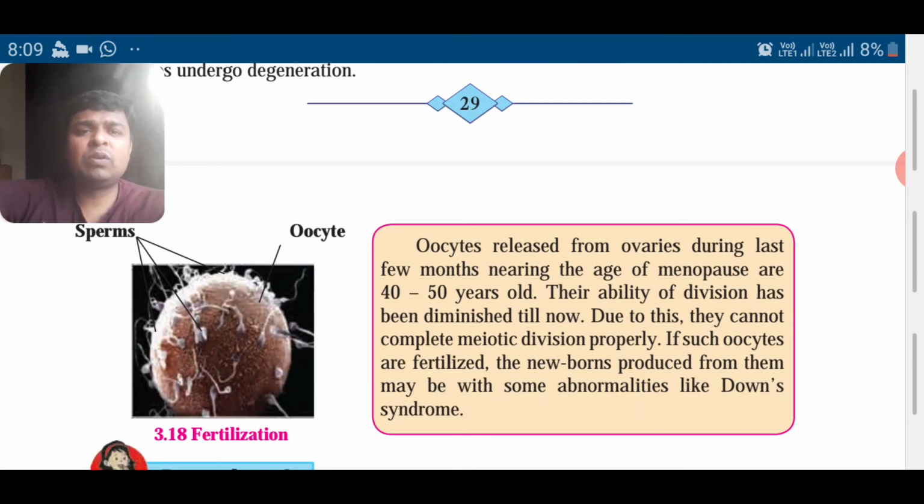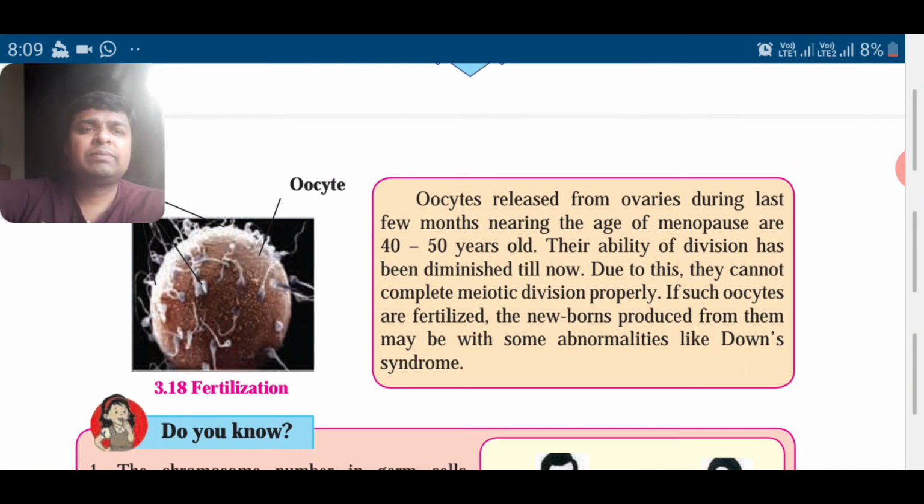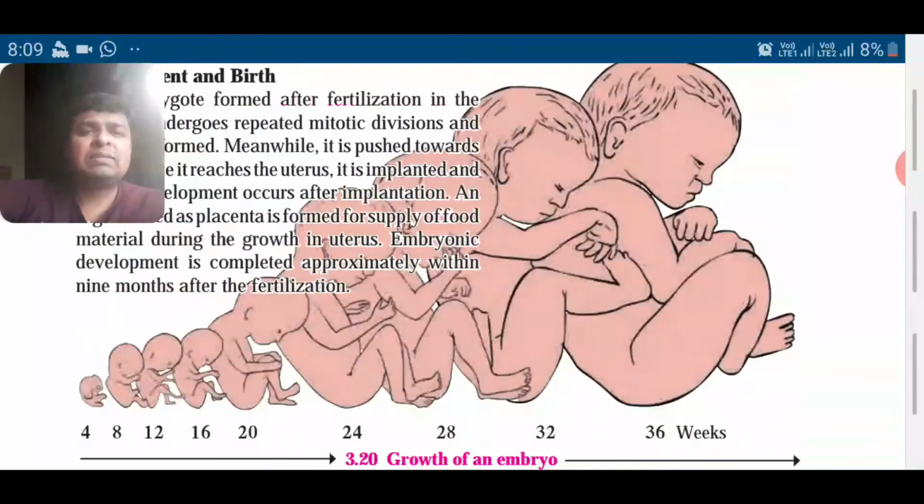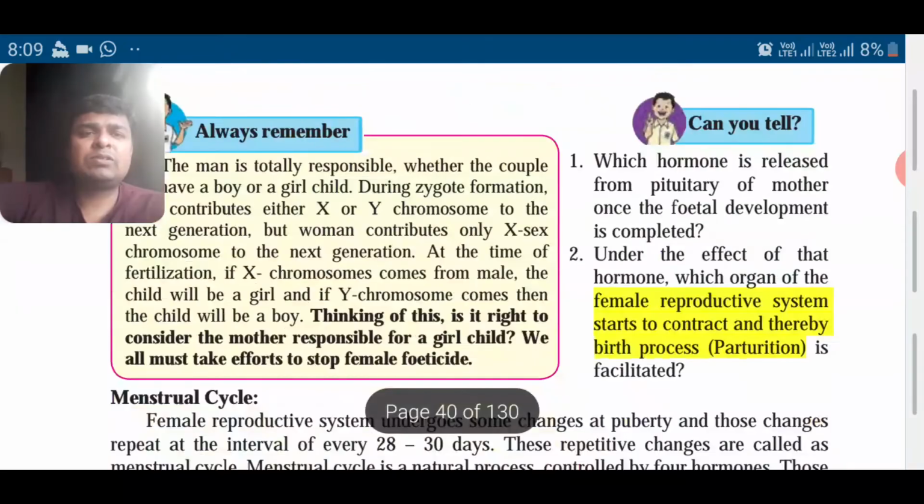The sperms are going inside the oocyte. Then do you know, and all extra information is cancelled. This development and birth is also cancelled.